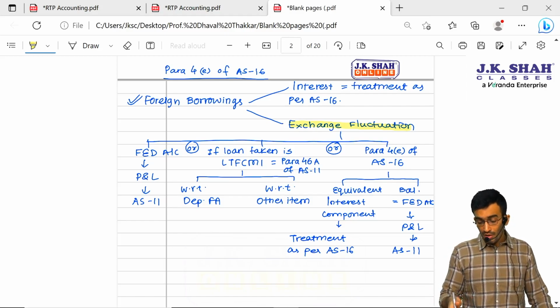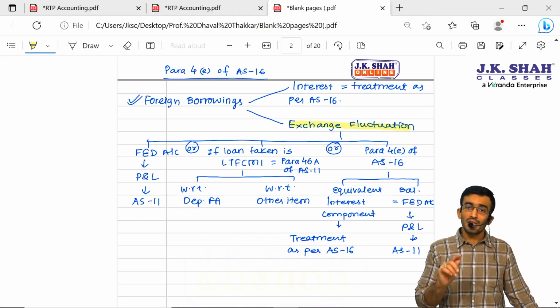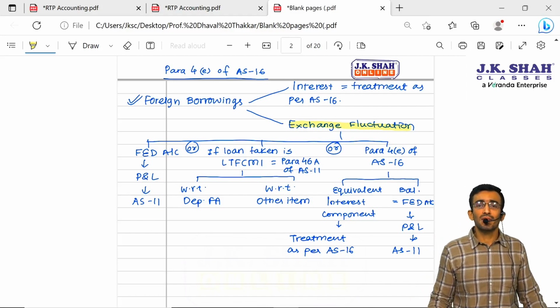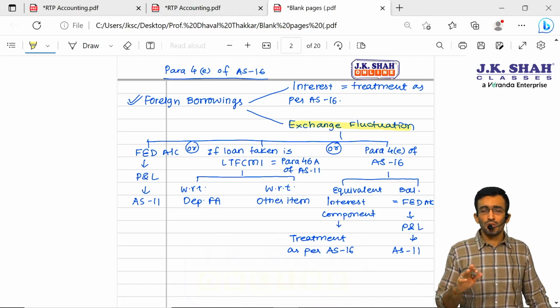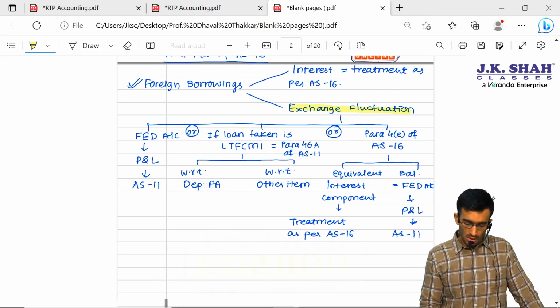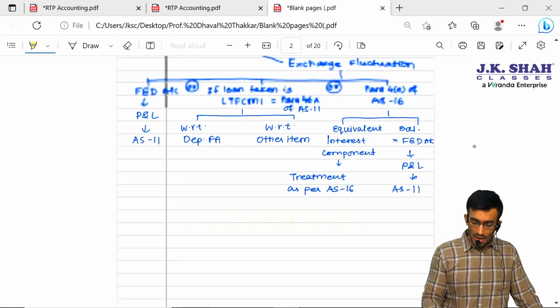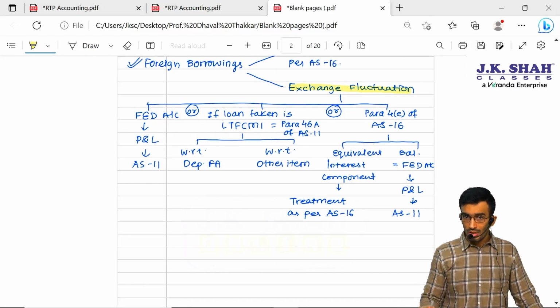But if it is with respect to another item, let us say a working capital loan, then it will be accumulated in a separate account called the FCMITD account, foreign currency monetary item translation difference account, and it will be amortized over the period of the loan on SLM basis. Now, the second option is only applicable if it is a long-term foreign currency monetary item. If it is short term, then the second option is not available.